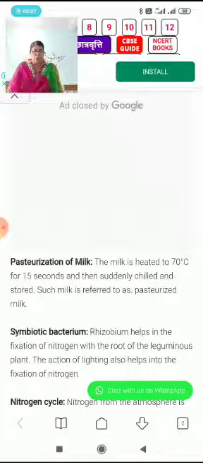This is used for canning different food stuffs, especially in the metro cities where people purchase cooked food items, canned food items, canned bottles inside which vegetables and pulses are cooked and kept. So it is also one important process.